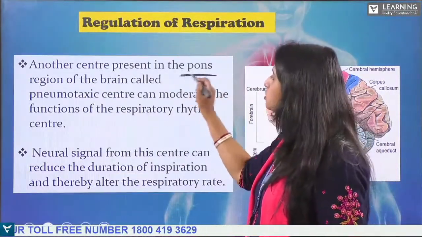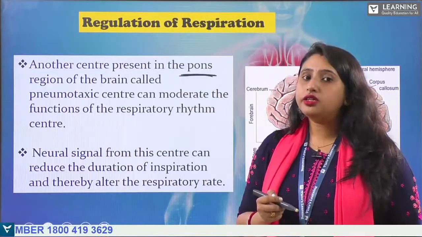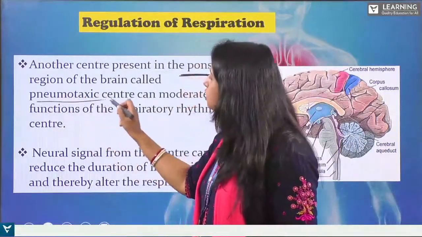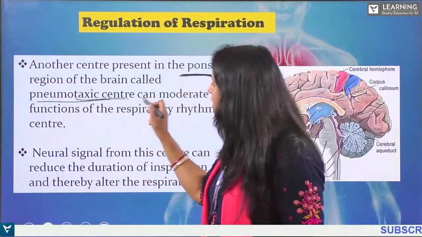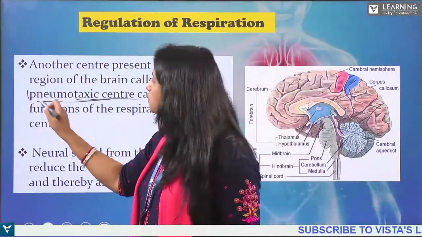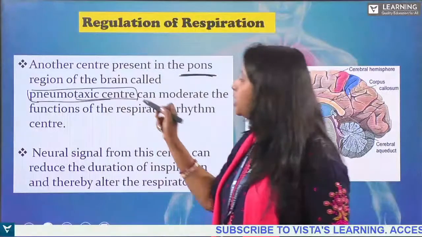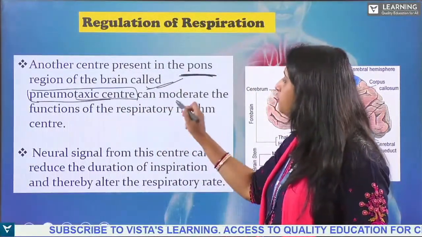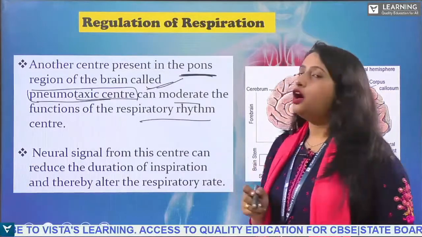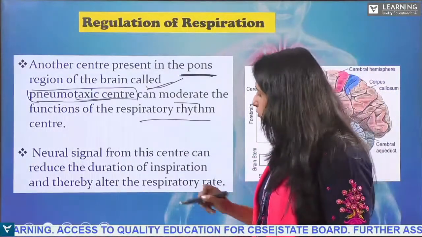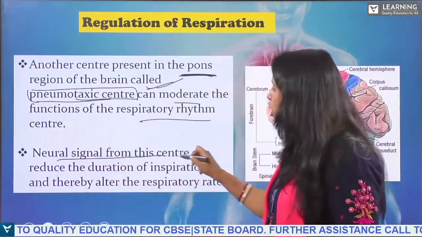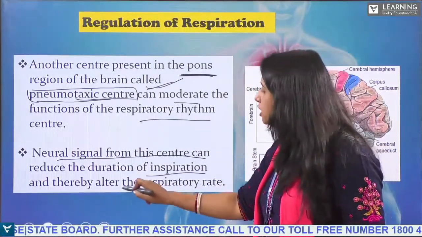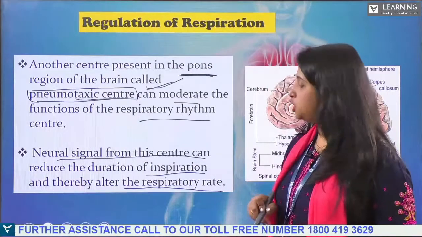Another is the pons of the brain, which is called the pneumotaxic center. Remember the name? It is also called the pneumotaxic center, which is also responsible for the respiratory functions. Neural signals from this center can reduce the duration of inspiration and thereby alter the respiratory rate.